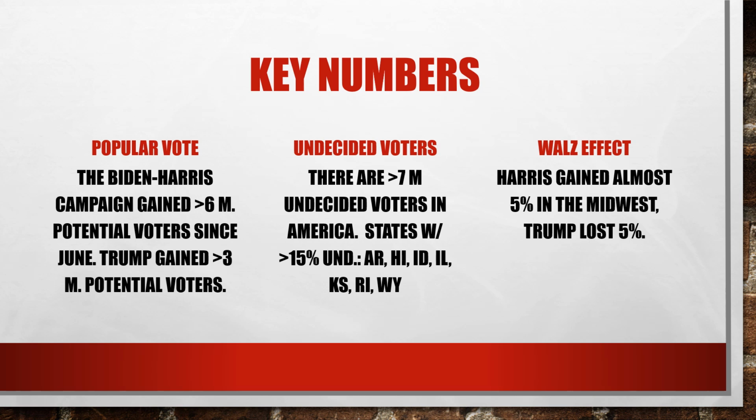And the states that we have with more than 15% undecided voters are Arkansas, Hawaii, Idaho, Illinois, Kansas, Rhode Island, and Wyoming. It's interesting that we find states there that are leaning more Republican, but also states like Rhode Island that are leaning more Democratic. I don't have the comparison number for the last election, but it was surprising, at least for me.